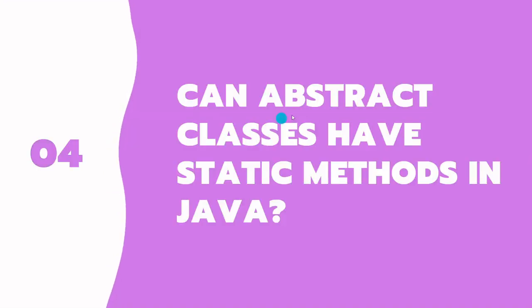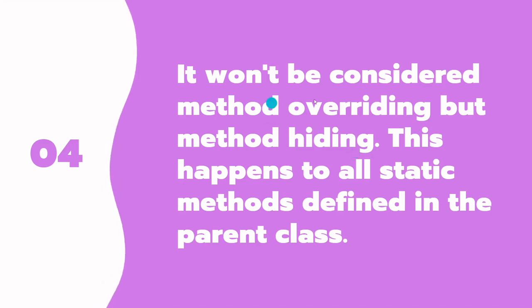Now, can abstract classes have static methods in Java? Yes. It won't be considered method overriding, but method hiding. This happens to all the static methods defined in the parent class. It's like a loophole. Conventionally, it should not be there, right? But it's allowed. It won't generate any kind of error.